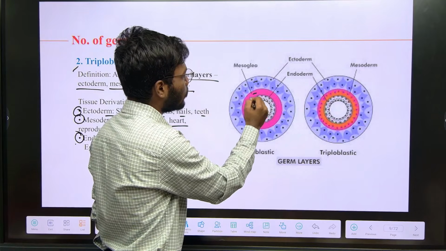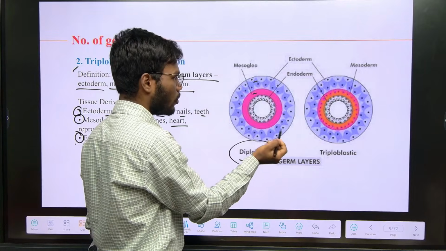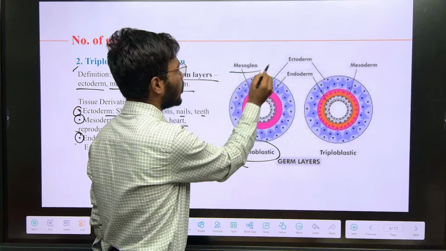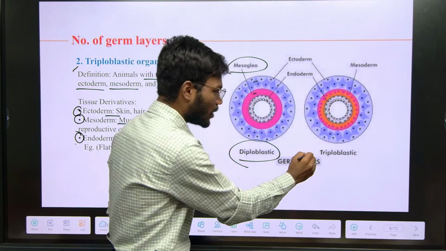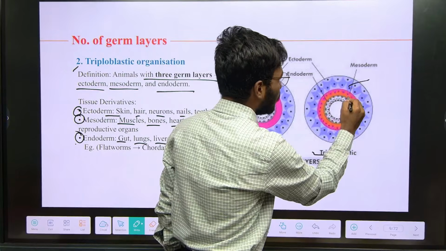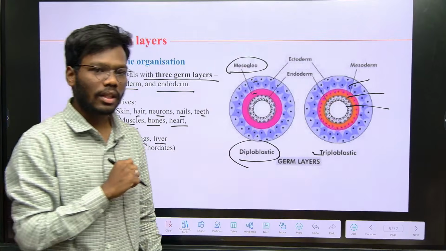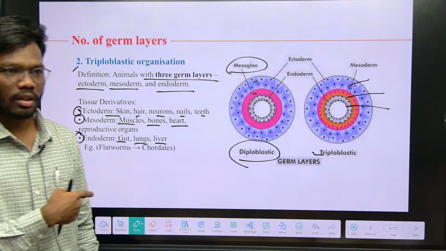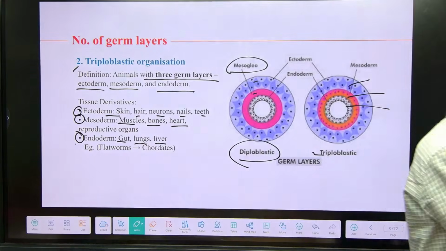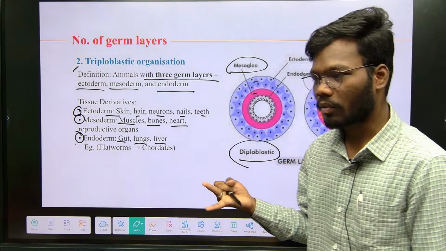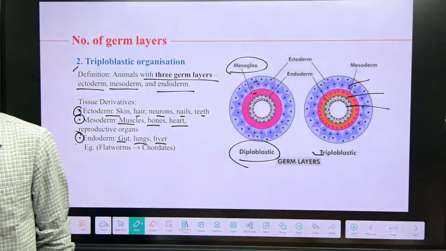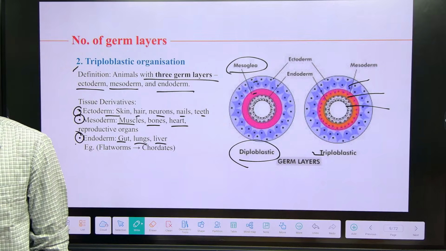This is diploblastic, right? There is no mesoderm, and instead of mesoderm there is a layer called mesoglea, which is not a tissue. Ectoderm and endoderm are present, whereas in triploblastic animals ectoderm is there, mesoderm is there, endoderm is there. Understand? That was the NCERT picture present in your textbook. So this is about the number of germ layers. This is the third fundamental feature. The first one we already discussed was level of organization, the second was body symmetry, and the third is number of germ layers. Is that clear?